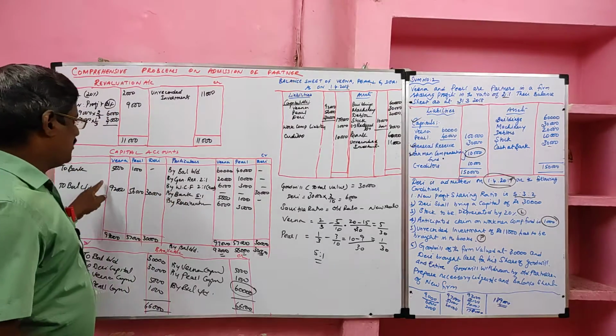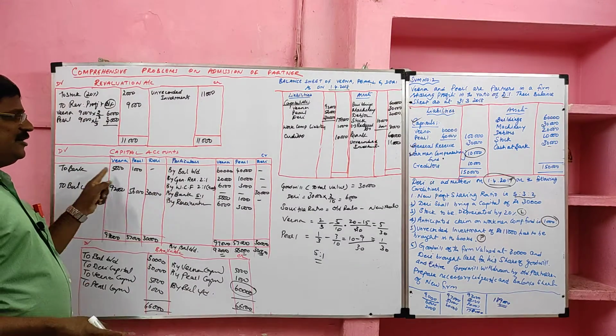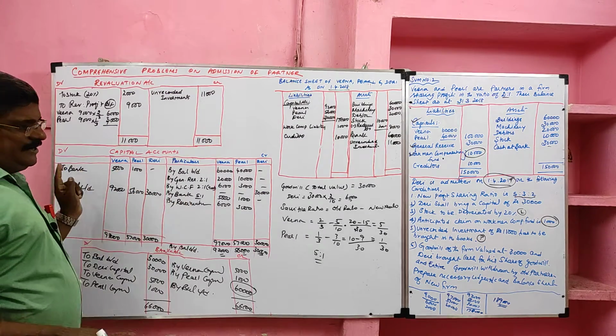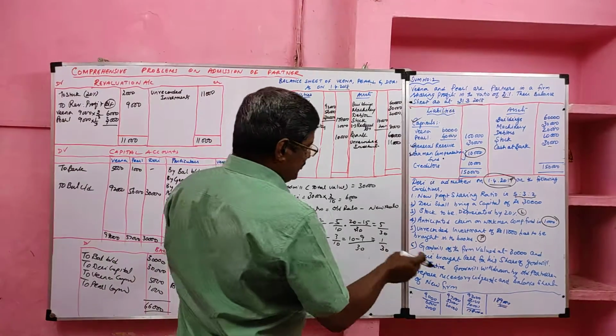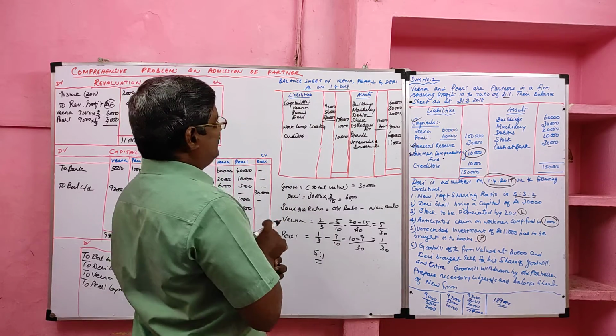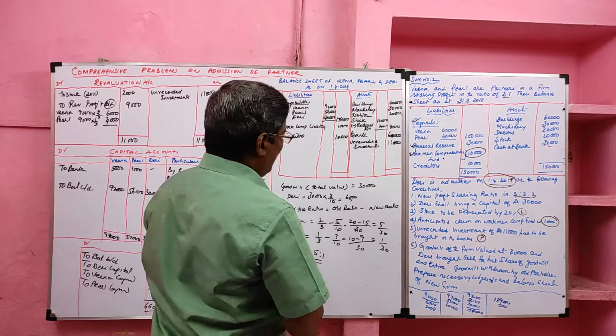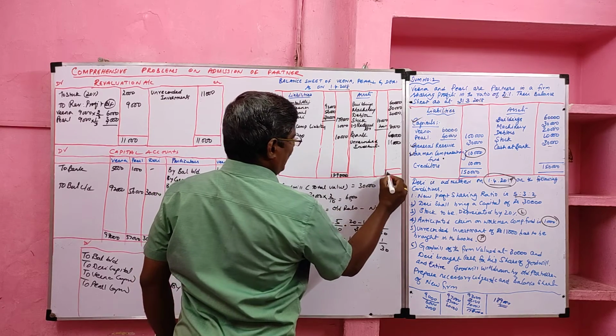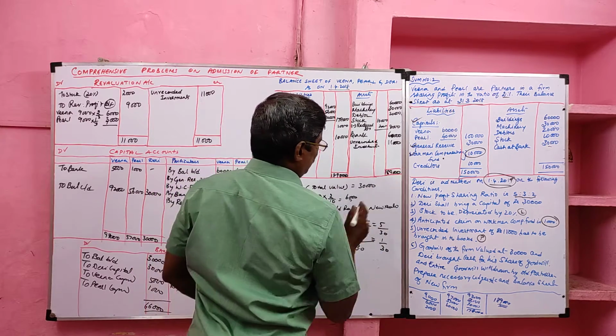The same amount is withdrawn by the partners. When it was transferred, it will be credited in the capital account. When it was withdrawn, it will be debited. Then all adjustments we completed. Now I am going to balance the balance sheet. The balance sheet total is 1,89,000.